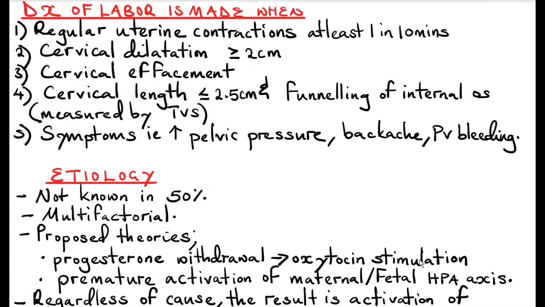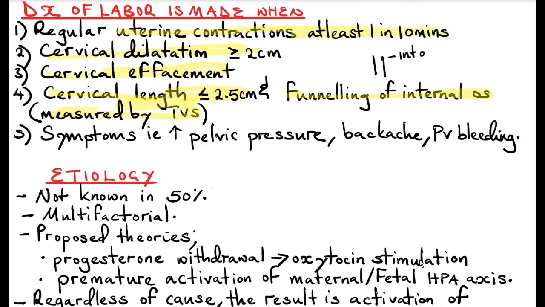It's important to differentiate preterm labor from other conditions that mimic preterm labor, like a urinary tract infection, bacterial vaginosis, or acute appendicitis. A diagnosis of preterm labor, or any labor, is made when there are regular uterine contractions of at least 1 in 10 minutes, cervical dilatation of 2 centimeters or more, cervical effacement, which is thinning of the cervix, or a cervical length of less than 2.5 centimeters. However, you can only measure the cervical length using a transvaginal ultrasound, and where there's funneling of the internal os. Funneling of the internal os is where there's dilatation of the internal os.